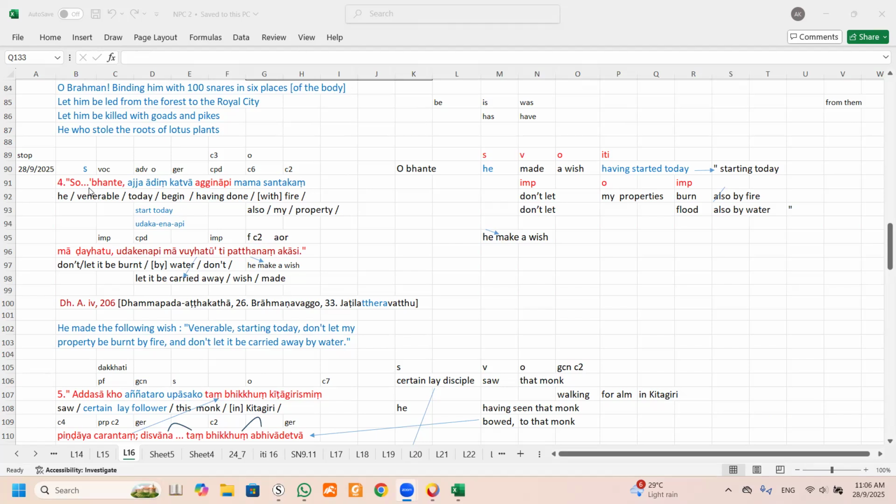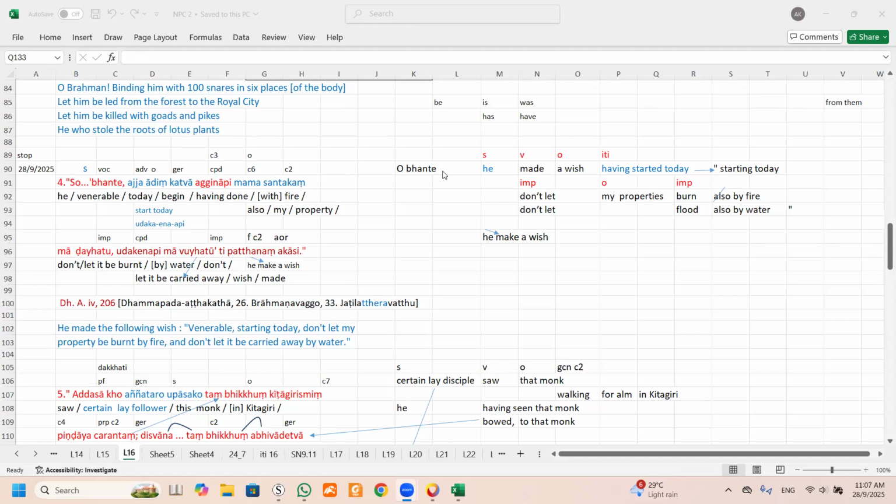Okay, this one, number 4. It says, "so then dot." In between there are some sentences, so for the exercise we just omit them. Then it continues with "Bante, Aja, Adim, Katua." Okay, so this one is "Aginapi, Aginapi." Okay. "Mama Satang." Okay. So then it is "Ma Dehatu." Okay, then followed by this.